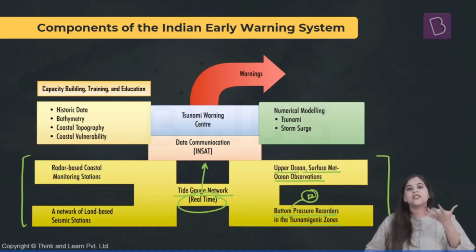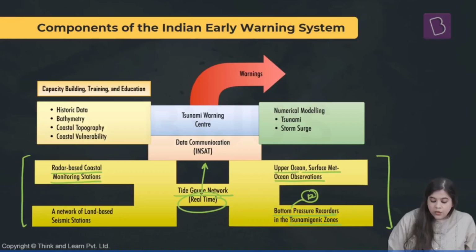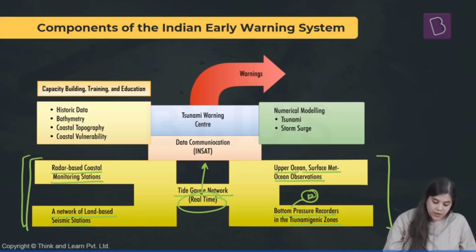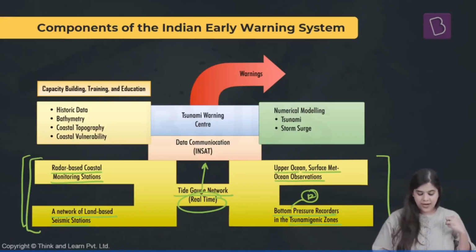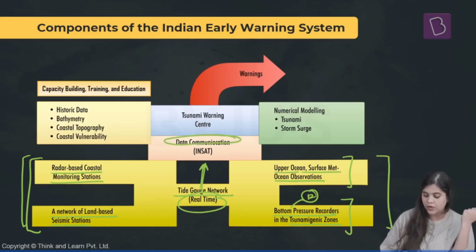What are tsunamigenic zones? These are those zones where, if earthquakes occur, there is a high possibility for a tsunami to occur as well. We have radar-based coastal monitoring stations. And we have a network of land-based seismic stations. Okay, so these are based on land, that is coastal and other land-based stations. We have the tide gauge network, we have upper surface and surface ocean information centers, and finally bottom pressure recorders. So these are the 5 components and they provide their data through INSAT to the tsunami warning system. So data communication occurs through INSAT.